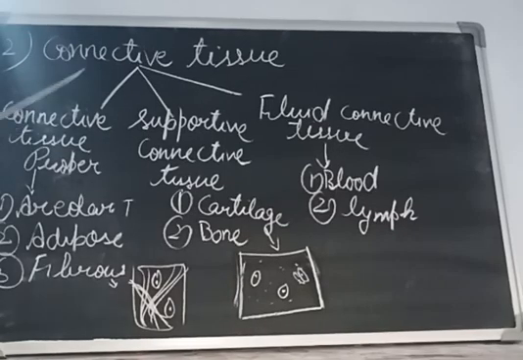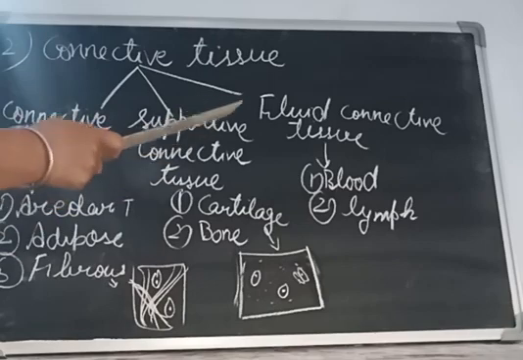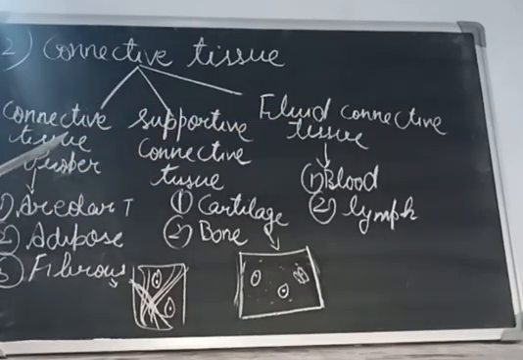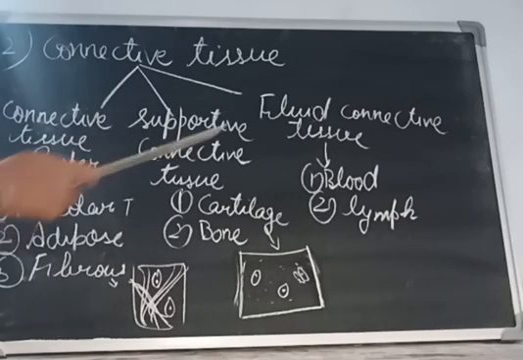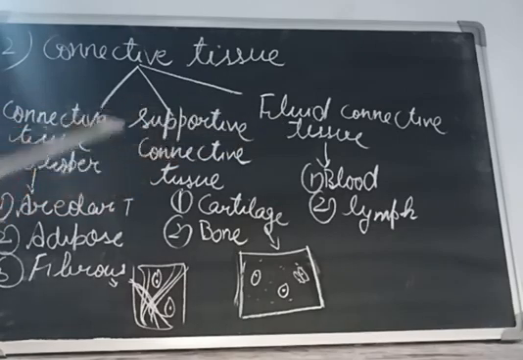Now, connective tissue is referred to as three types. One is connective tissue proper, second is supportive connective tissue, third is fluid connective tissue. Connective tissue proper helps in the packing and binding of the organs, and the supportive tissue, as from the name, provides support. And then third is fluid, which helps to transfer things because it flows inside the body.